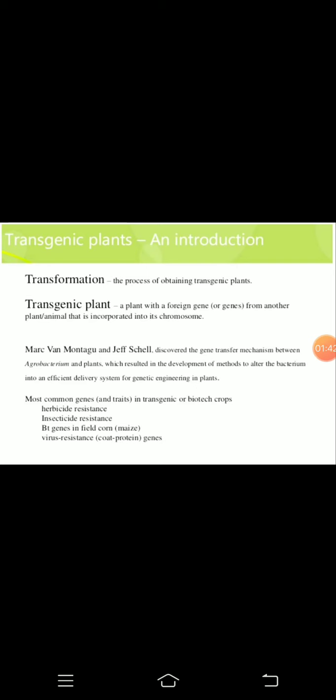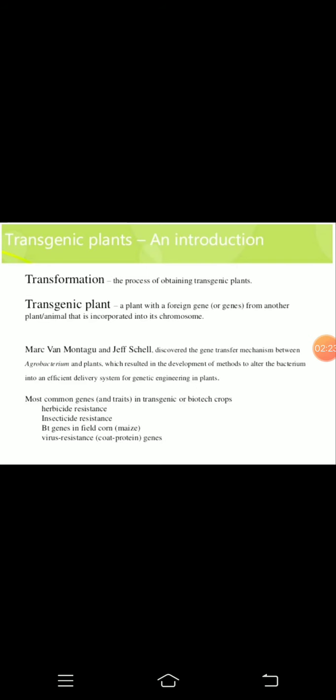And what material is transferred from this Agrobacterium to the plant, responsible for this disease? That material is nothing but the plasmid. Plasmid means extra chromosomal material. There are two types of plasmid, Ti plasmid and Ri plasmid. Ti plasmid is responsible for forming the crown gall disease, and Ri plasmid is responsible for forming the hairy root disease in the plant.